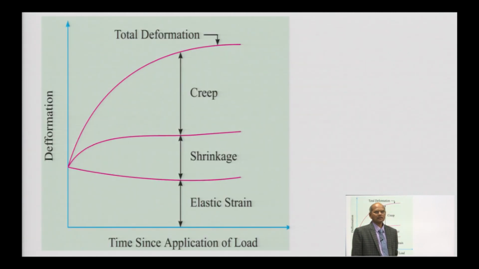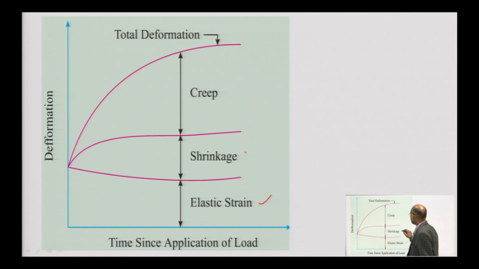Another graph you can observe here. This is your elastic strain, this is the deformation, and this is the time since application of load. This is the total deformation. The total deformation of a member is based on elastic strain, shrinkage strain and creep.